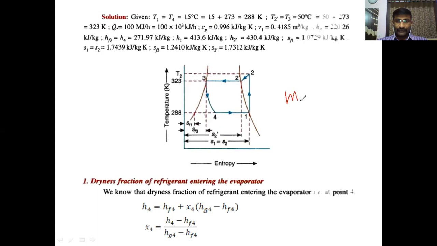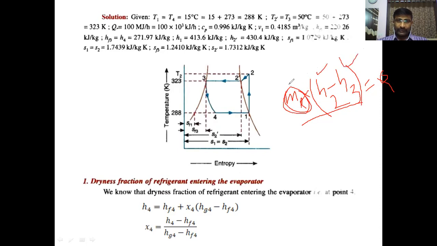This is the formula I will write here: mass flow rate of refrigerant in the cycle, that is the exit of the compressor, into the change in enthalpy across the condensation, H2 minus H3. Because the state point changes from superheated to saturated liquid during the condensation process, this is the amount of heat rejected during this process 2 to 3. That is given as Q, 100 megajoules per hour. Then by equating these two, we can find the mass flow rate of the refrigerant.